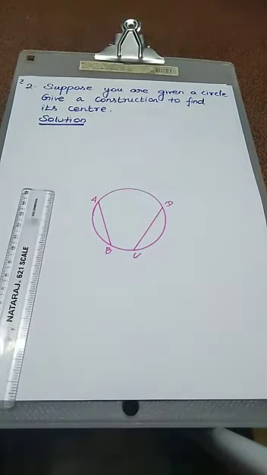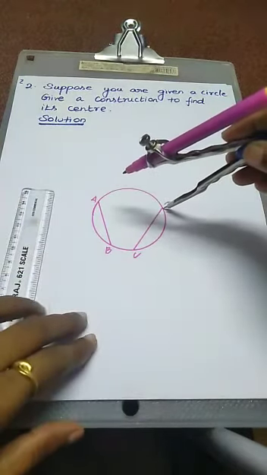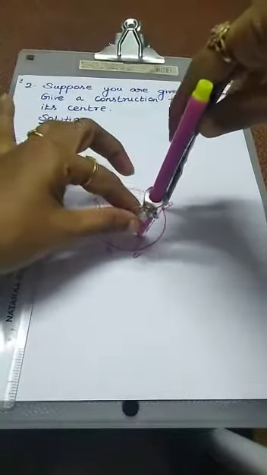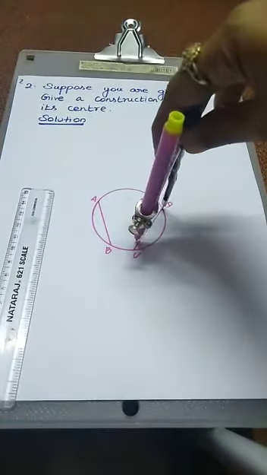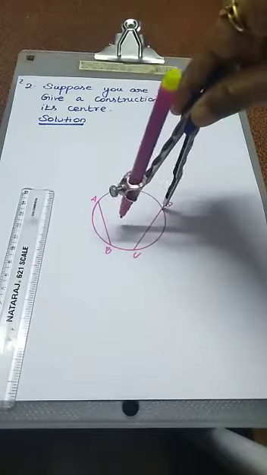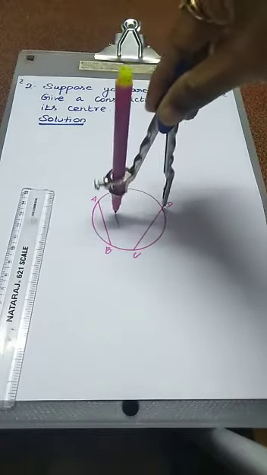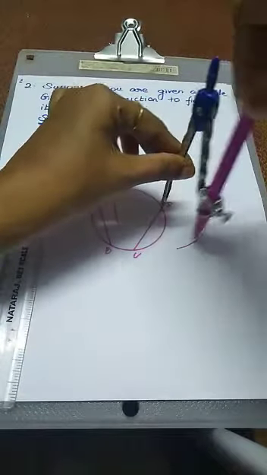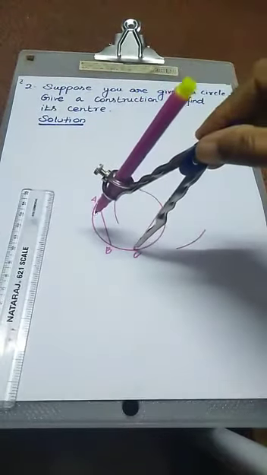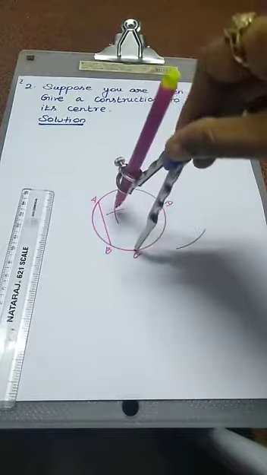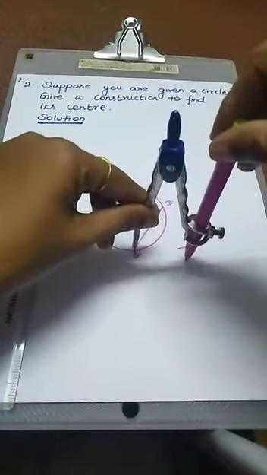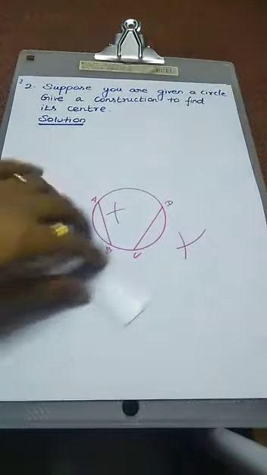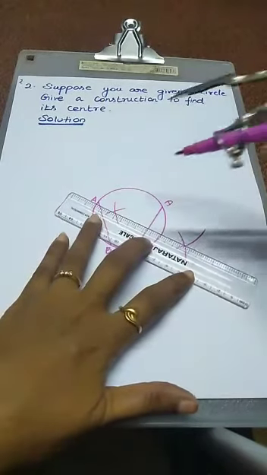Next step, now we are going to draw a perpendicular bisector of these two chords. How can we draw a perpendicular bisector? Select more than half of a radius. Okay. Now with D as center, draw an arc above the line segment and below the line segment. With C as center, draw an arc above and another one below the line segment. Again you have to draw one arc. Join these two arcs.